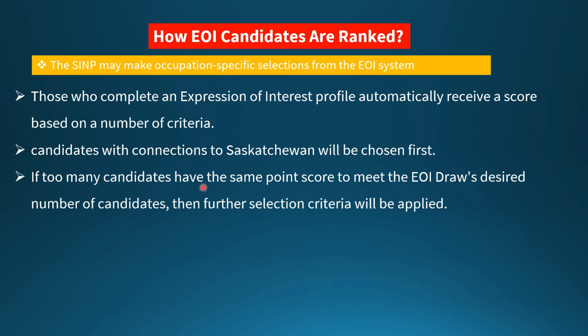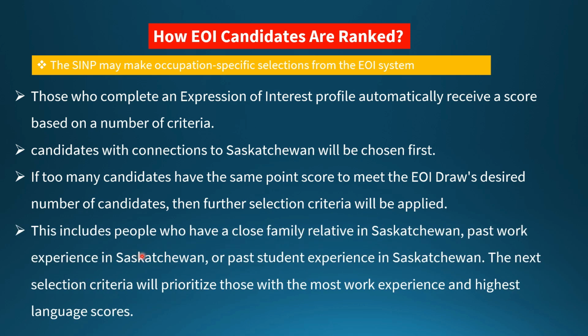If too many candidates have the same points score to meet the desired number of candidates, then further selection will be applied to those who have close family relatives in Saskatchewan. Second, past work experience in Saskatchewan. Third, past student experience in Saskatchewan. And the next selection criteria will prioritize the most work experience and highest language scores for the SINP. So this is the selection criteria by which the EOI candidates are ranked.